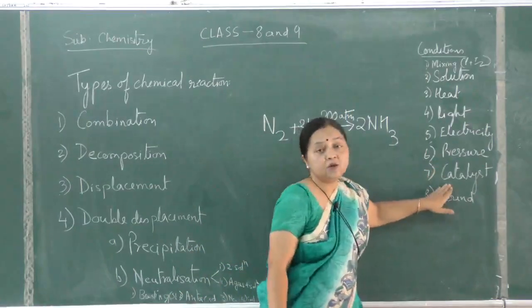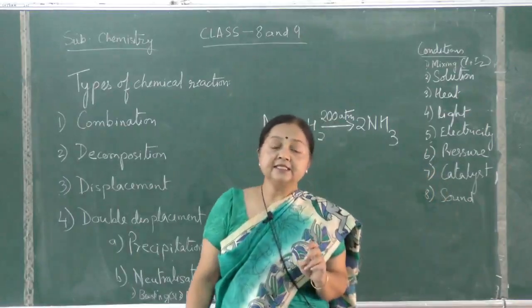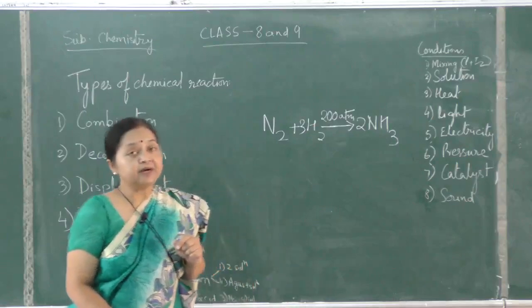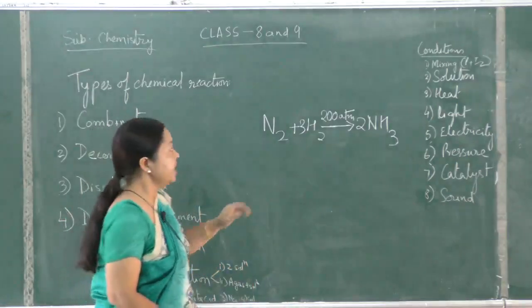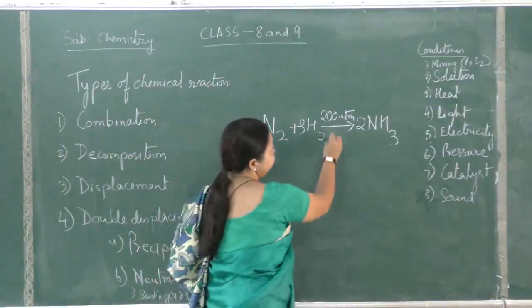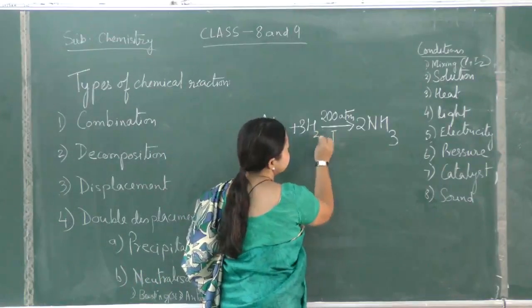Then a catalyst. What is a catalyst? A catalyst does not take part in a reaction, but it increases the rate of the reaction. Otherwise this reaction would be very slow, but iron filings are taken as catalyst here.